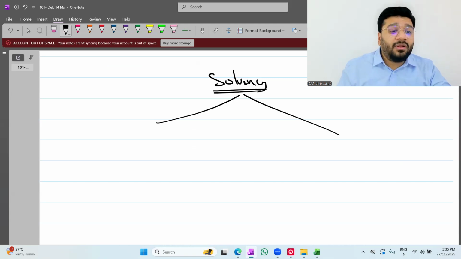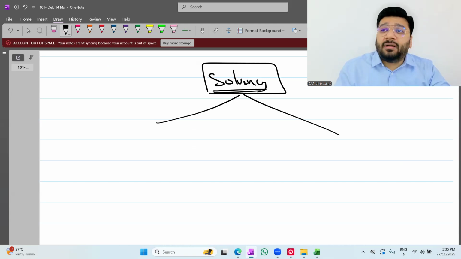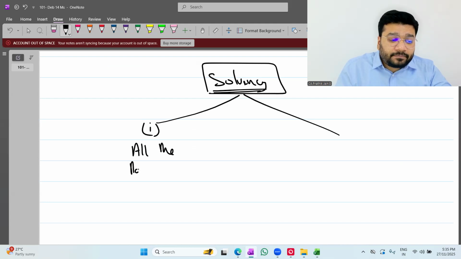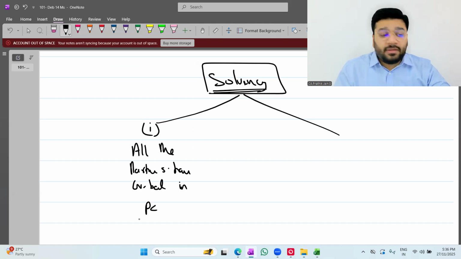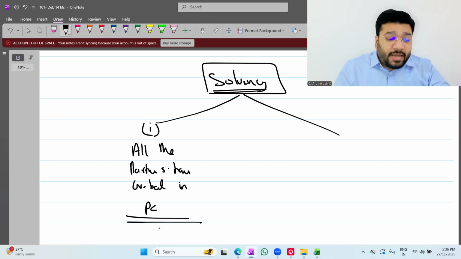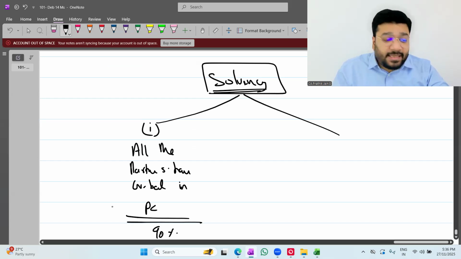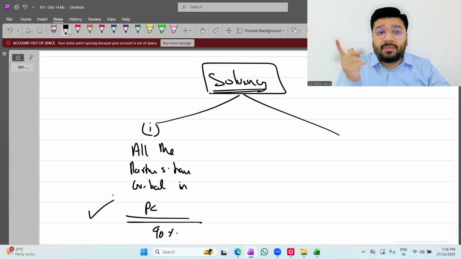In the case of solvency, one situation is that all the partners have credit balance in the capital account. We have solved the maximum questions in this model. 90% of the questions in 12 CBSE are solved in this model only. Hardly two or three questions we have solved in the other model. What is the other model?